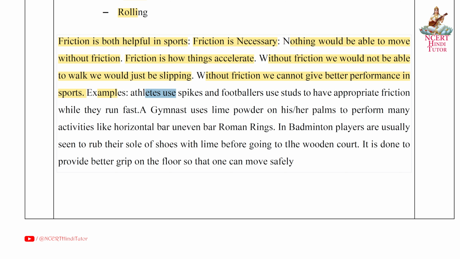Examples: athletes use spikes and footballers use studs to have appropriate friction while they run fast. A gymnast uses lime powder on his or her palms to perform many activities like horizontal bar, uneven bars, and Roman rings. In badminton, players are usually seen to rub the soles of their shoes with lime before going onto the wooden court. It is done to provide better grip on the floor so that one can move safely.